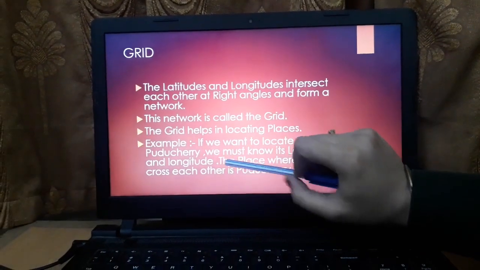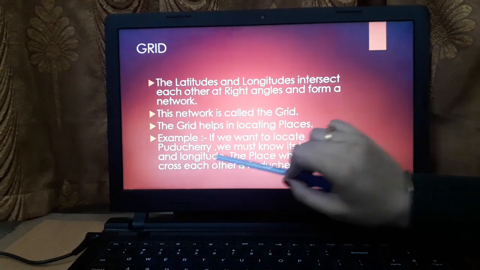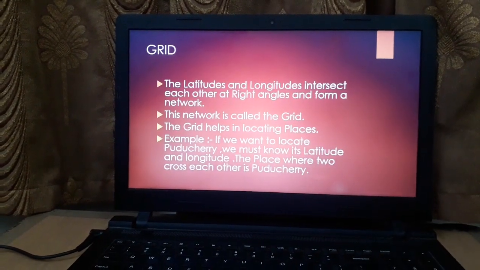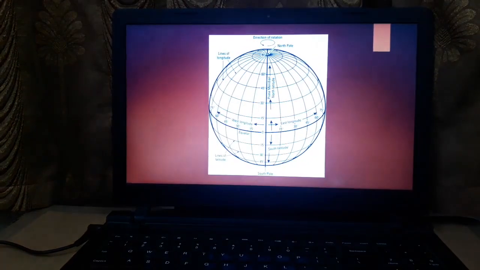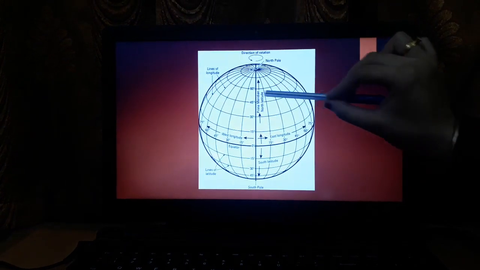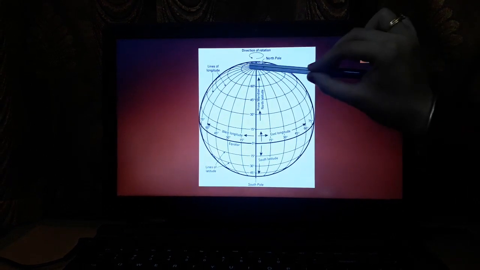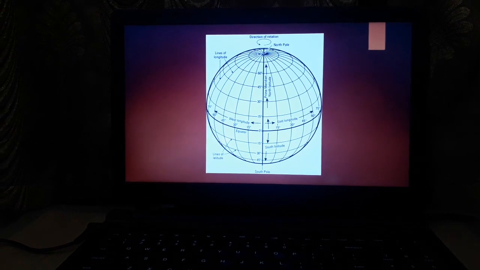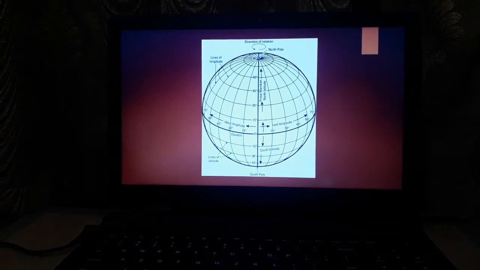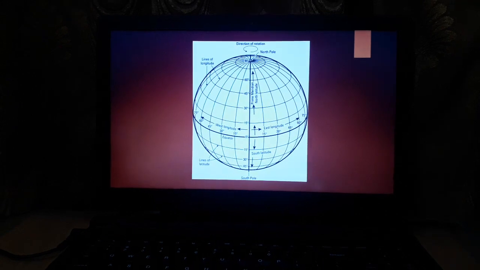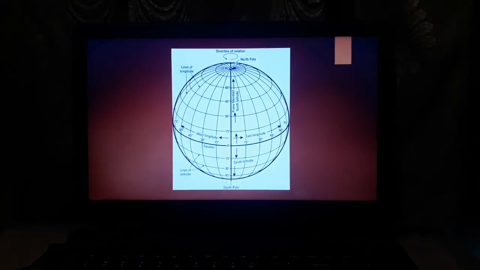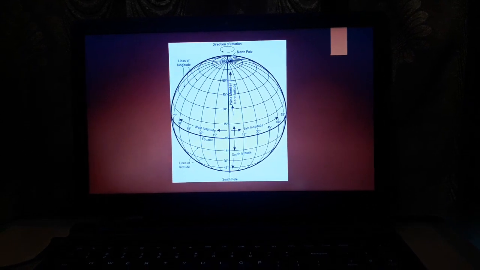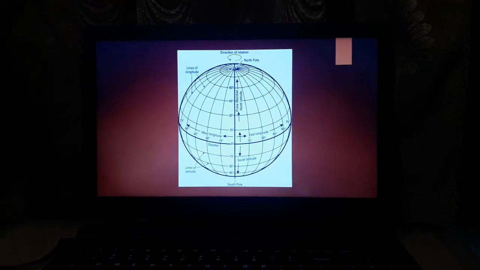For example, if we want to locate Puducherry, we must know its latitude and longitude, and the place where the two cross each other is Puducherry. Let us see. When we know the latitude of Puducherry and we know the longitude of Puducherry, both of them will intersect at a point. That will be the location of Puducherry. It means if we want to locate a particular place, we need to know the longitude and the latitude, and the point where they intersect will be the place we are searching for.